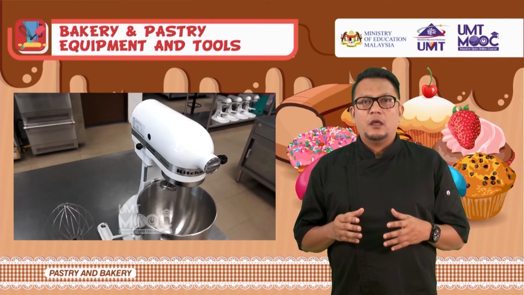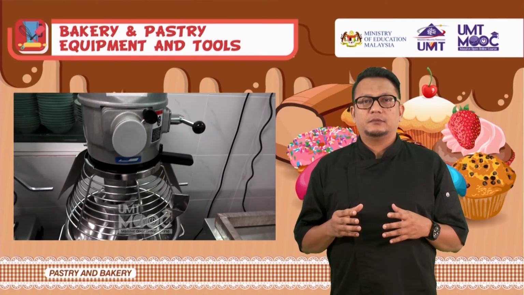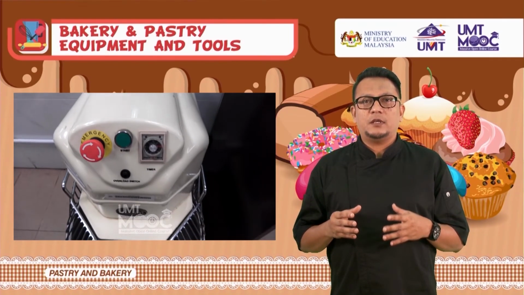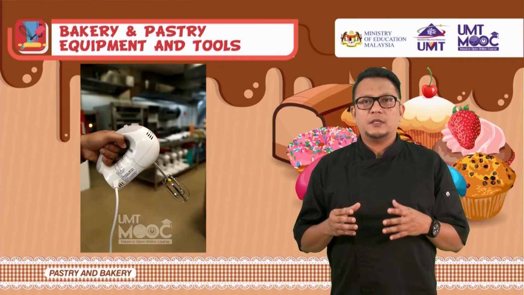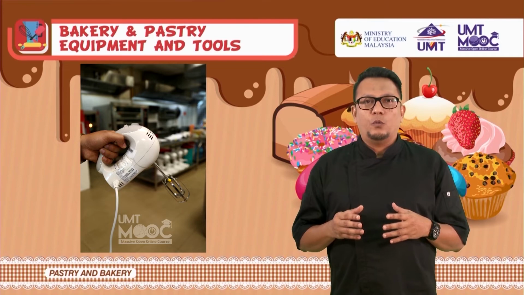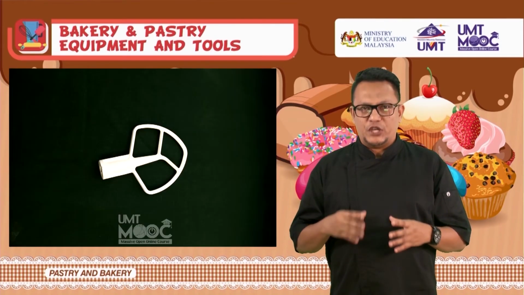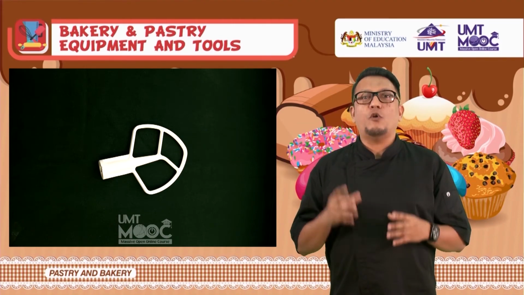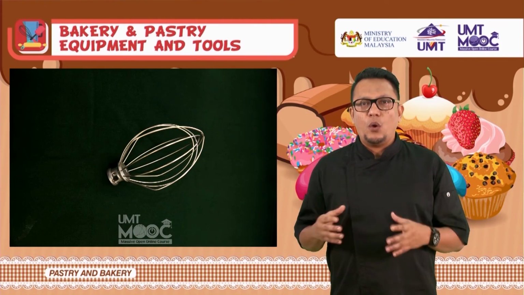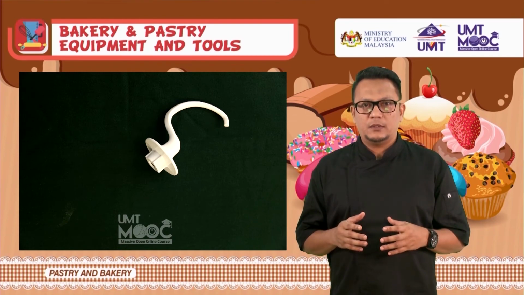Large equipment. There are few categories of bakery equipment and tools. Mixers: vertical mixers and planetary mixers are the most common types used in baking. Vertical mixers have 3 main mixing attachments: paddle for general mixing, wire whip for beating and whipping, dough arm or dough hook for mixing and kneading yeast doughs.